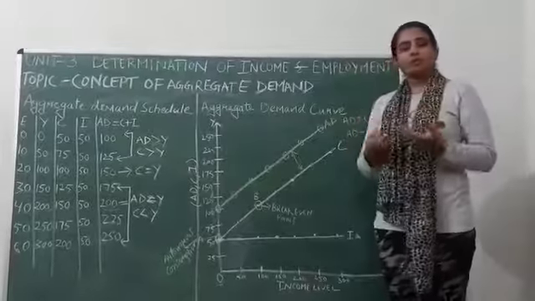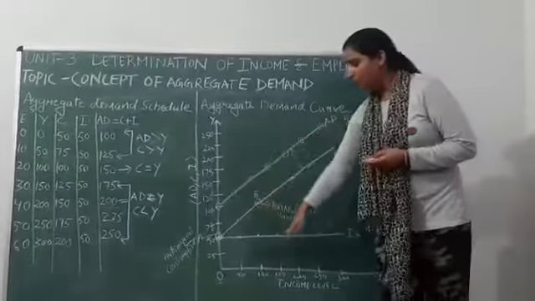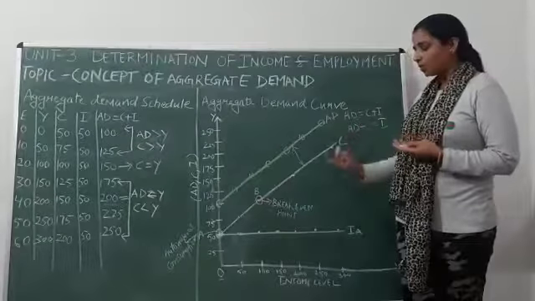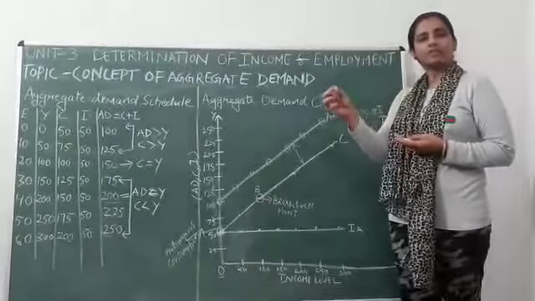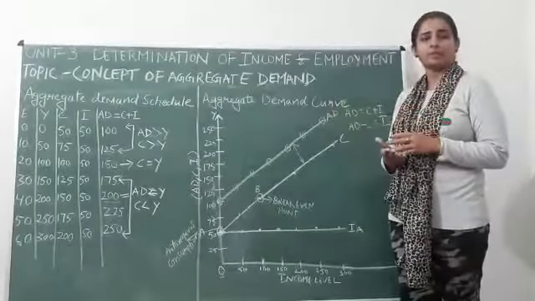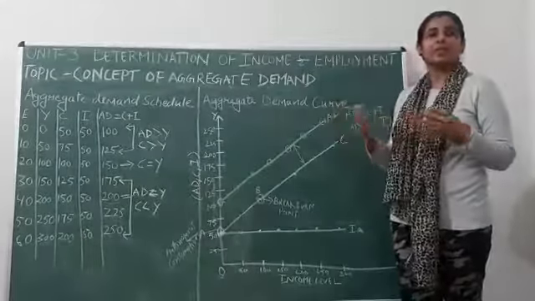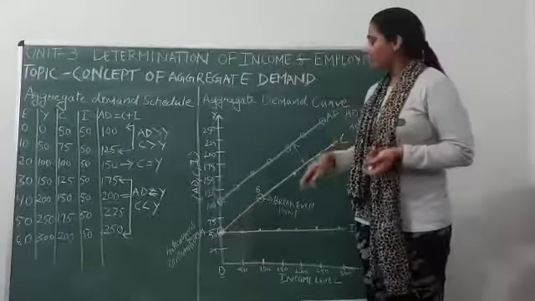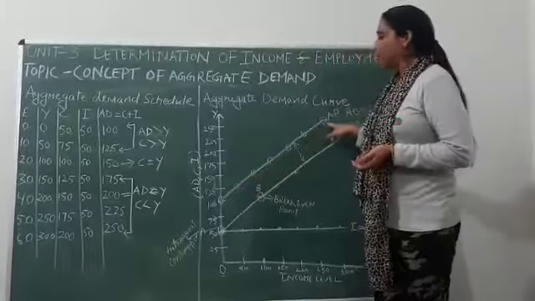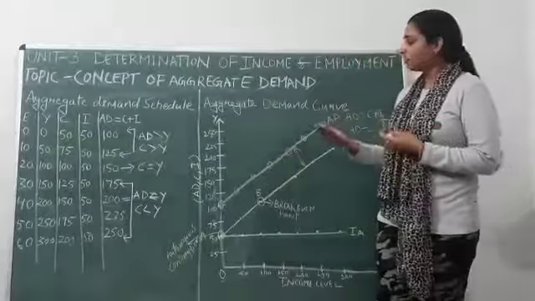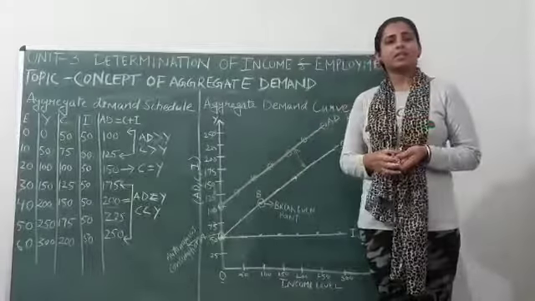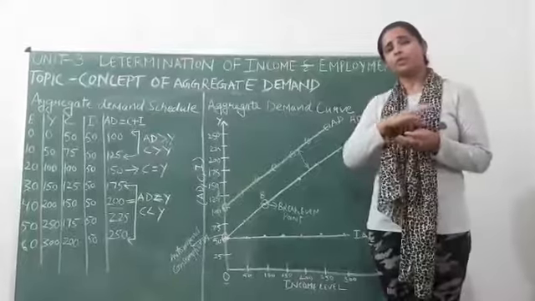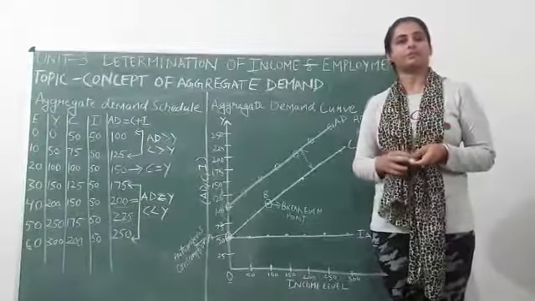So this way, as I have told you, you have to write down the explanation for each curve, right? In this diagram, you can see IA is the autonomous investment curve, which is a horizontal line showing that at all levels of income, the level of investment will remain the same. In the same way you will write the explanation for the consumption curve as I have told you, and the same way you will write down the explanation for the aggregate demand curve, right? Next we will see consumption and investment curves separately. We will study in detail what consumption is and the various aspects of consumption and investment. Thank you.